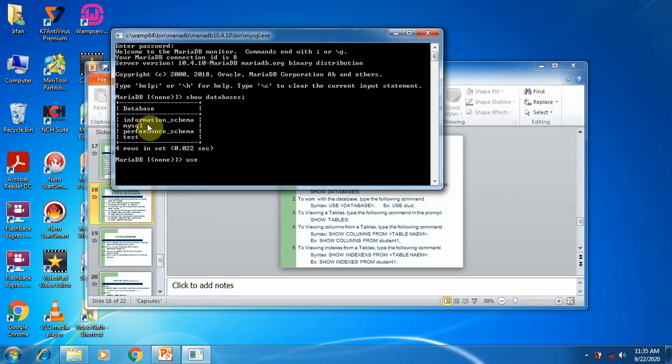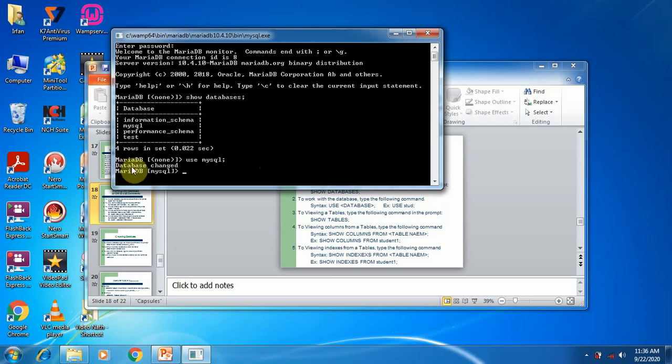If you are going to use information_schema, type information_schema. If you want to use mysql, type mysql. If you want to use test, type test. I am going to use the mysql database. So use space mysql. At the end we should use a semicolon and then press enter.